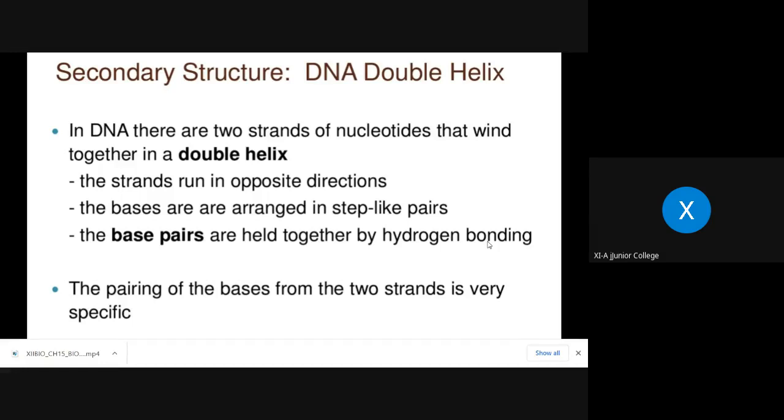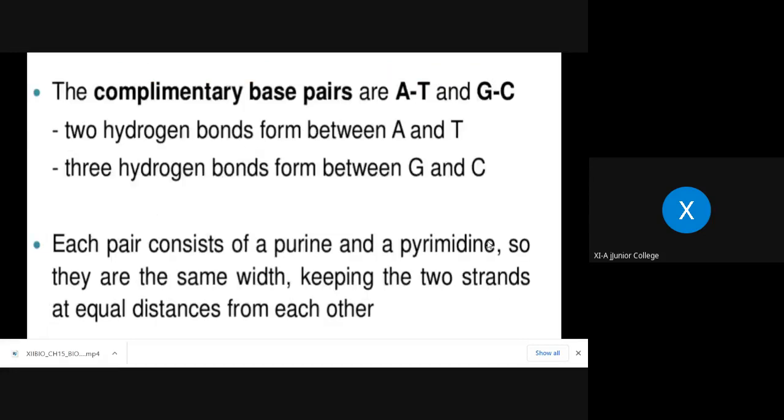In the textbook also, you can keep the textbook in front of you. You can see the diagram, the same I will show here. And the bases are arranged in step-like pairs, and the base pairs are held together by hydrogen bonding. And this pairing is also very specific. The pairing of the bases from the two strands is very specific. Now I will show you what that pairing is.